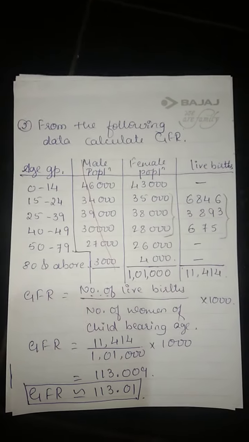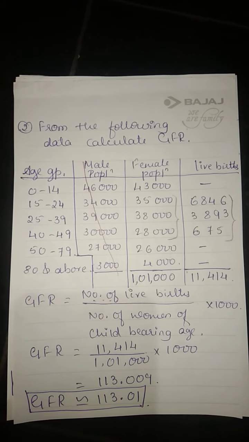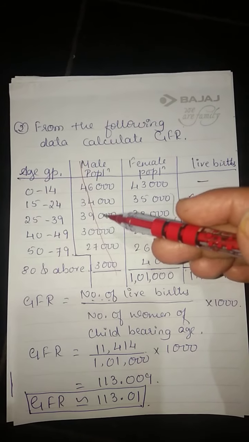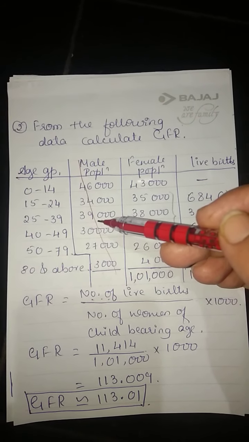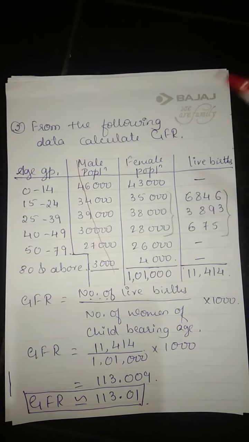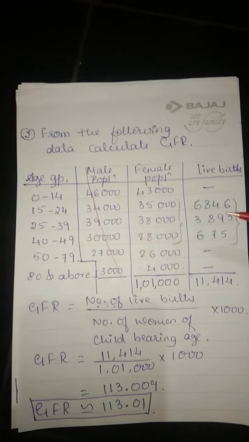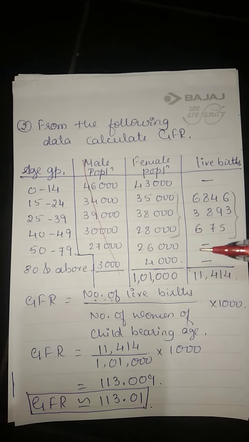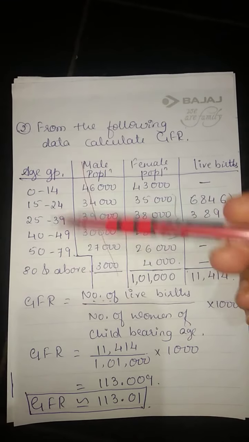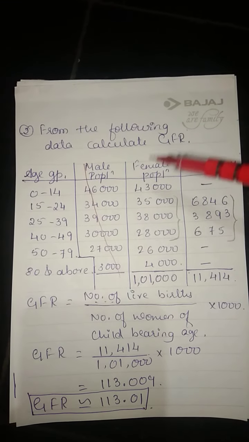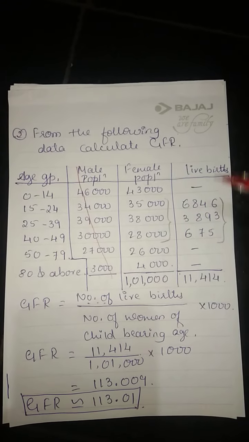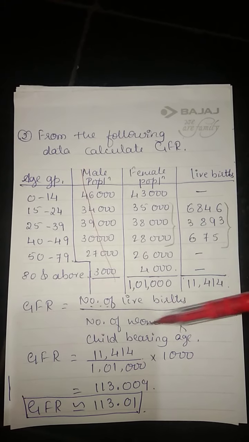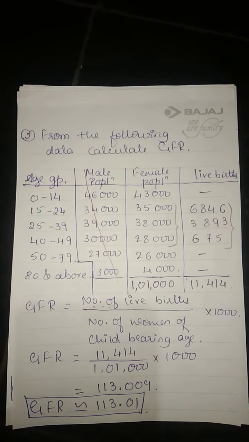So male population is not necessary for us. Remember this. This is extra data. Don't get confused with this. That is why I have told you already, just compare and have a comparison between the fertility rates, then go for the calculation. Age group they have given, male population it is extra, leave it, female population they have given, and live births they have given. You are supposed to find the number of live births divided by number of women of childbearing age, into 1000. This is the formula.